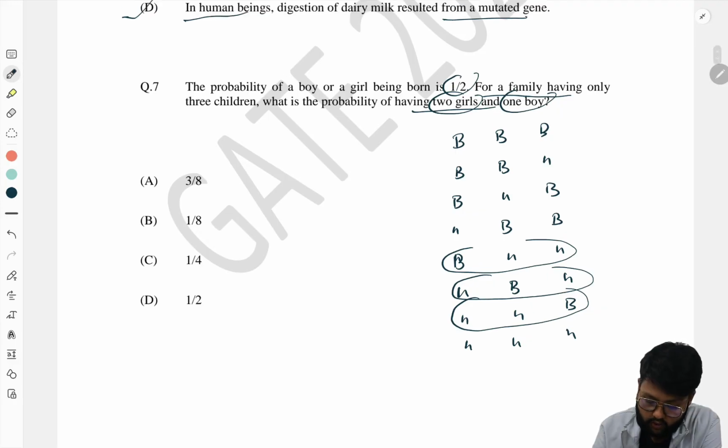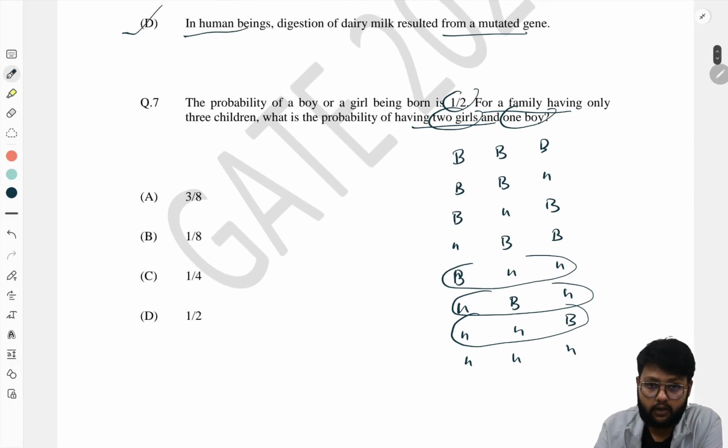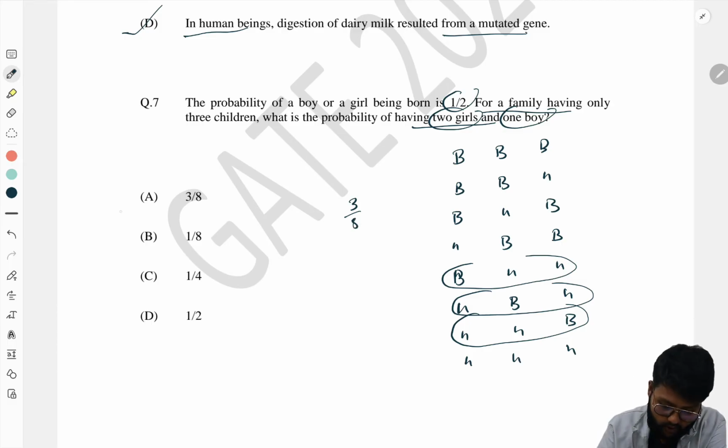So the probability for this is 3 by 8, because out of 8, 3 are in the favorable way. So our answer is 3 by 8.